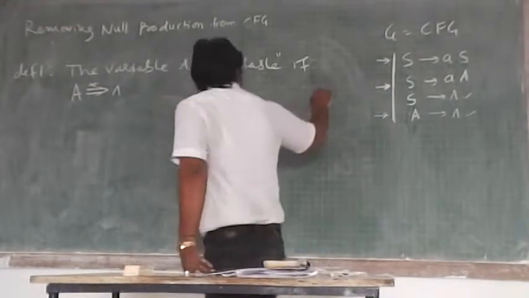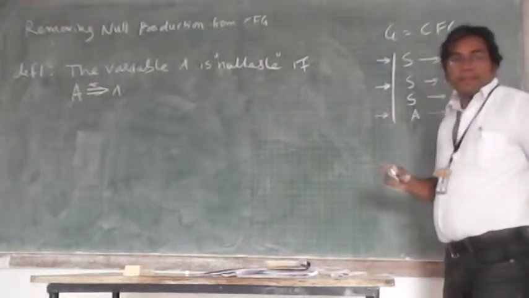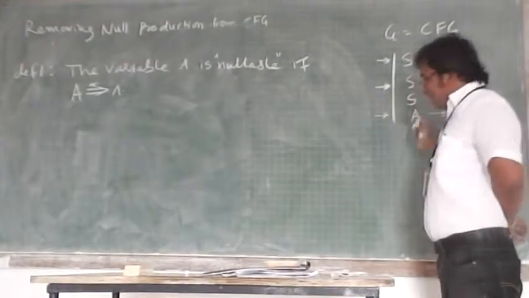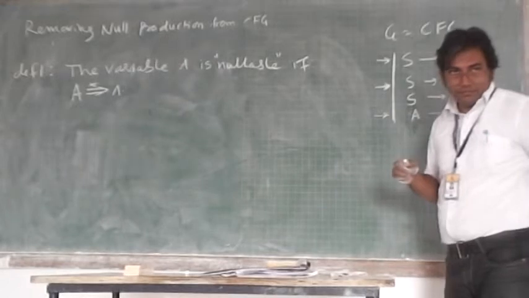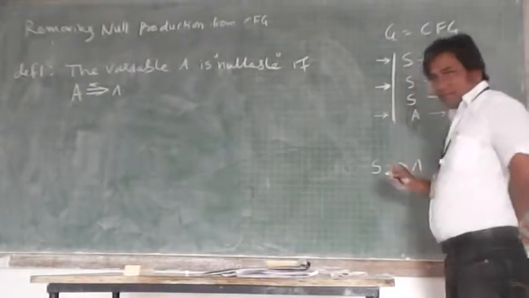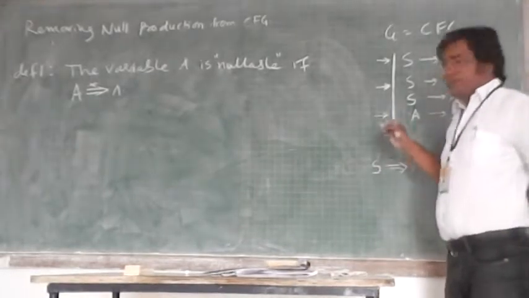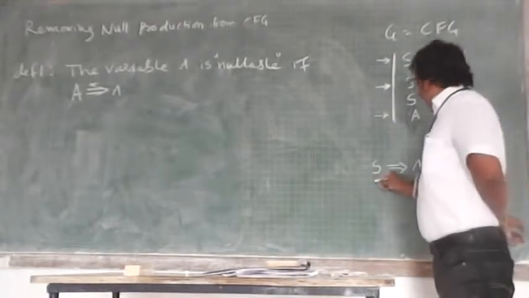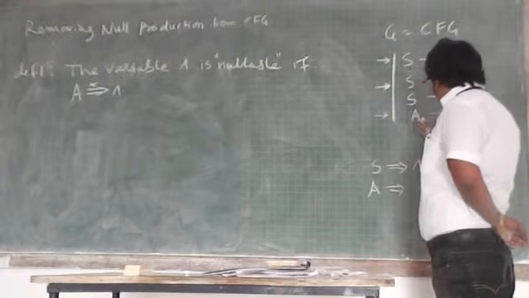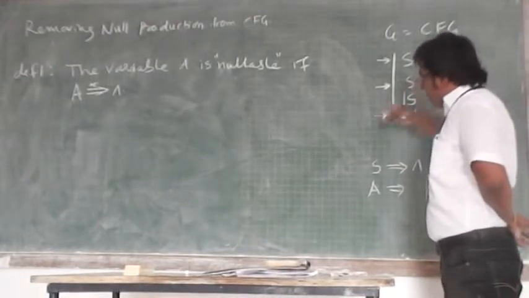For example, is S nullable here? Does S derive null? Yes, it derives null. There is a separate production for that, so S is a nullable variable. Is A a nullable variable here? Yes, because there is a separate production. So in this grammar we have two variables, S and A, and both are nullable.